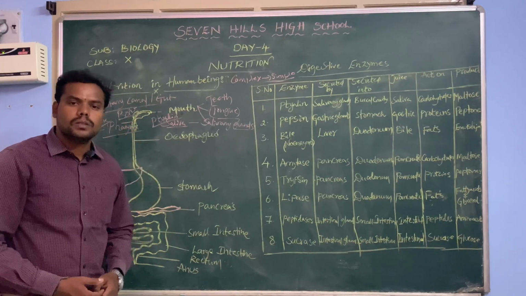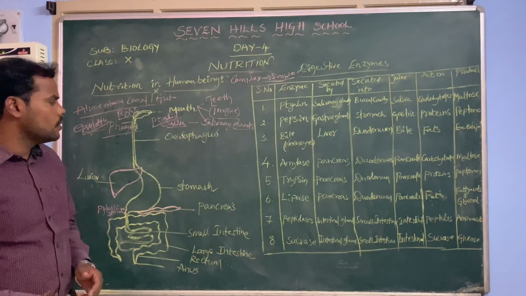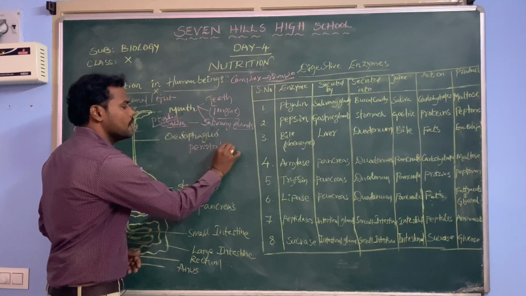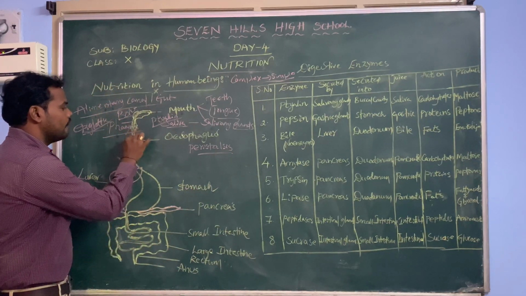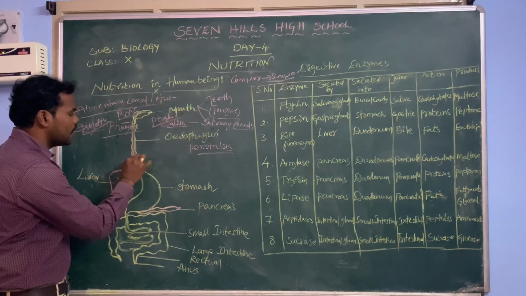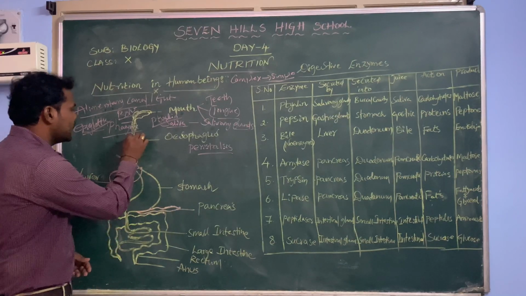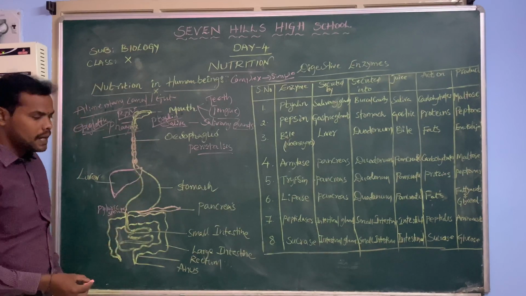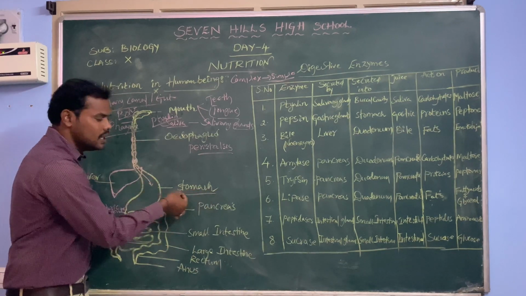From there, the food enters into a long tube-like structure, which we call the esophagus. The esophagus performs a movement called peristalsis. What is meant by peristalsis? It is a wave-like motion which is helpful for moving food from the upper places to lower places. Whenever the food travels through the esophagus, no changes take place and the food enters into a bag-like structure called the stomach.